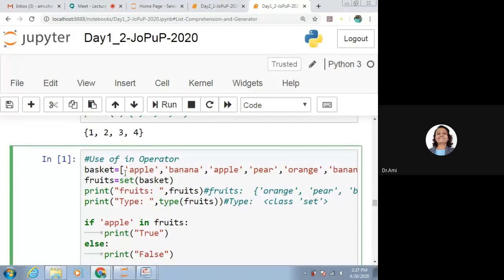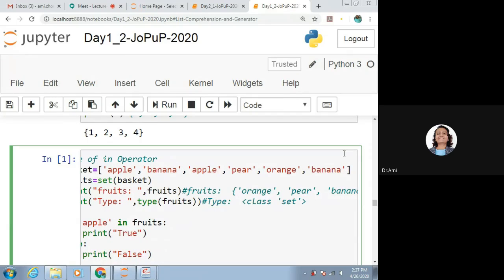Basket is equal to, say, apple, banana, apple, pear, orange, banana. Here you can see banana is available twice. Apple is also available twice.